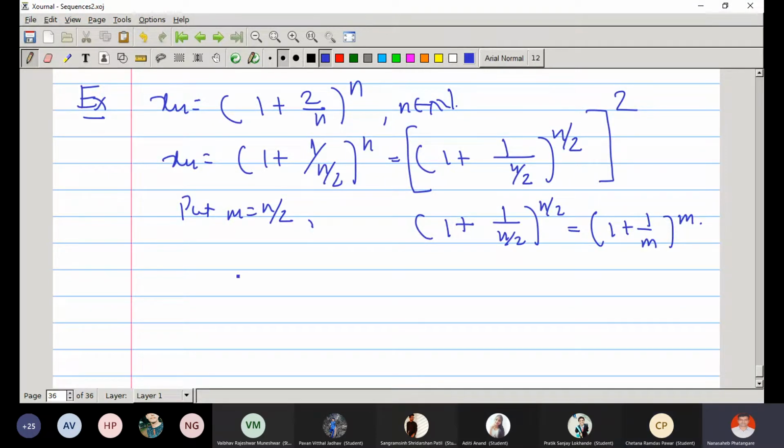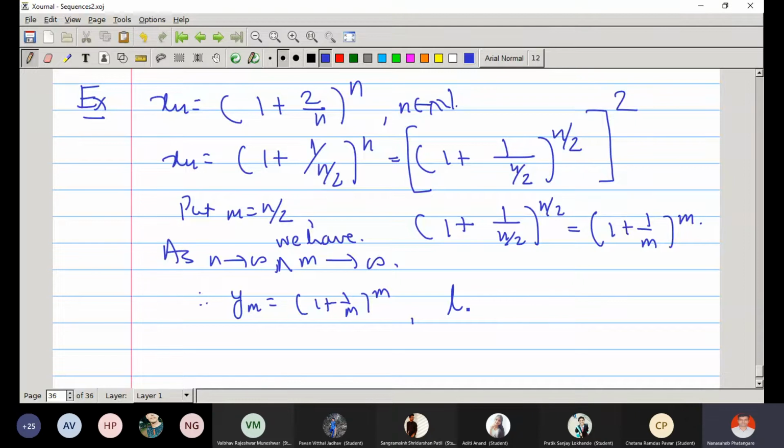Now, as n tends to infinity, is it equivalent to saying that m tends to infinity? Right? And therefore, if I call ym as (1 plus 1 by m) raised to m, then what is the limit as m tends to infinity of ym? It is e, the limit of (1 plus 1 by m) raised to m.